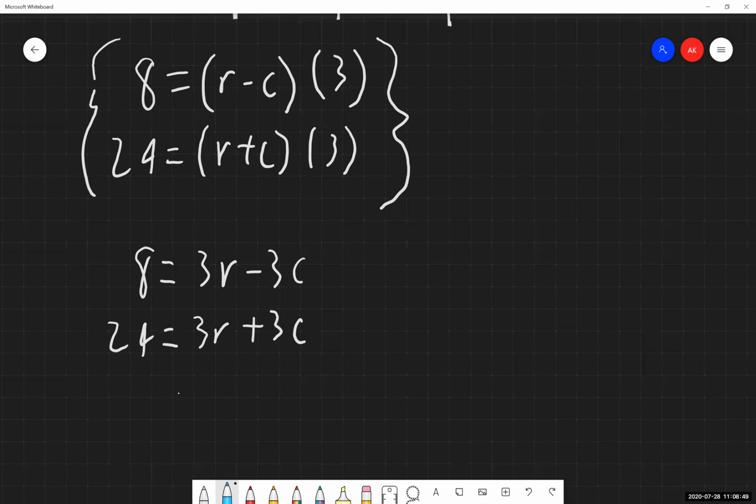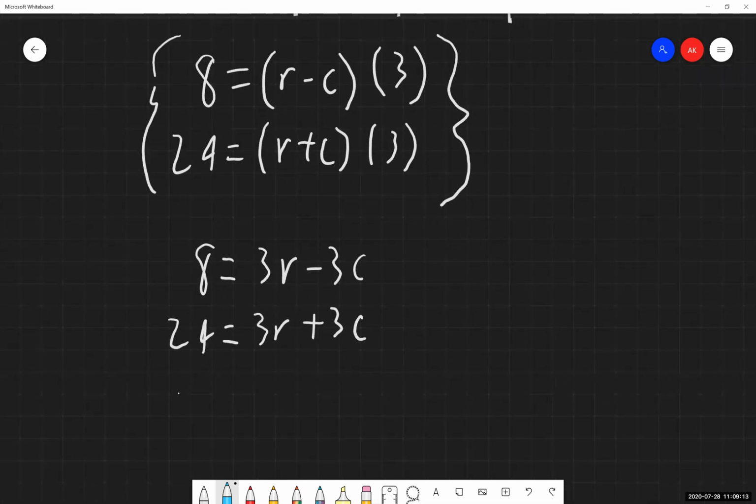We have a lot of options at our disposal. It's our choice which one we want to use, and then we need to move forward with it. So in this instance, I'm going to use the elimination method because that's going to cancel one of these out right here. When you are solving these, it's your choice, whichever method you would like to use. We're going to use the elimination method here.